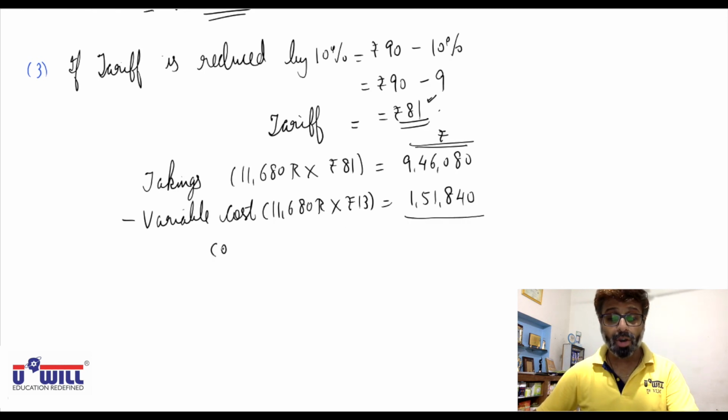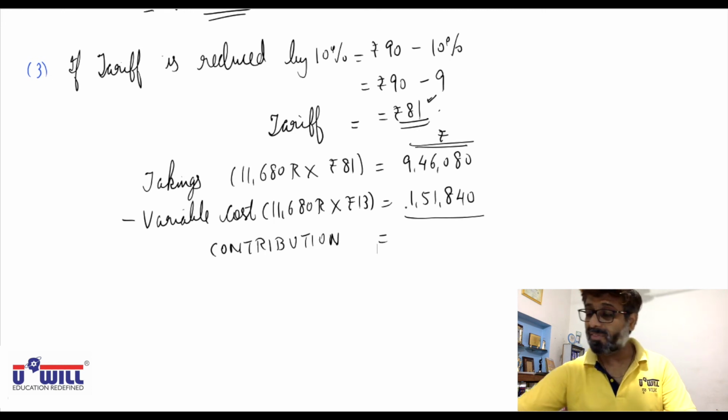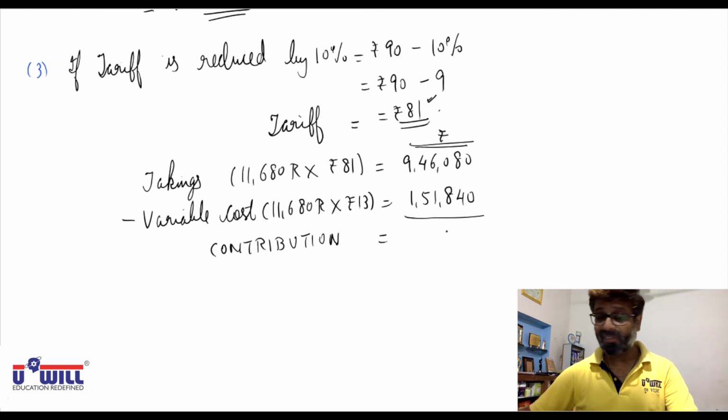So what would be your contribution? 946,080 minus 151,840, 7,94,240 would be the amount of contribution.